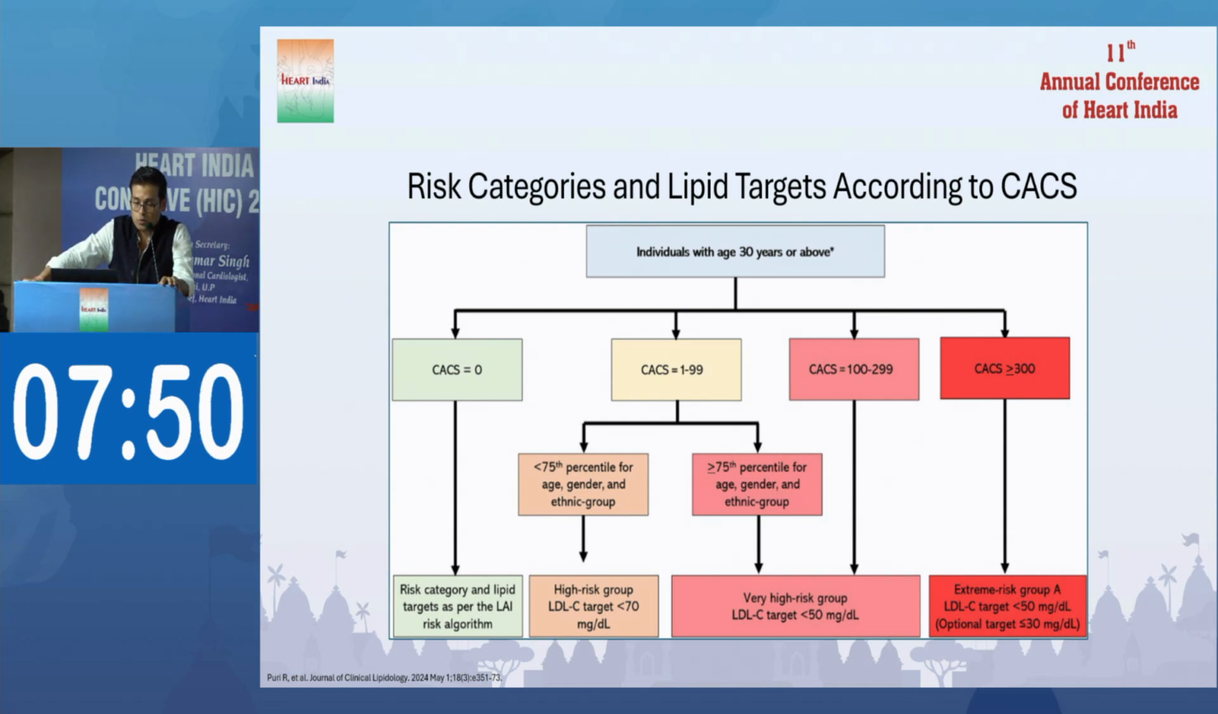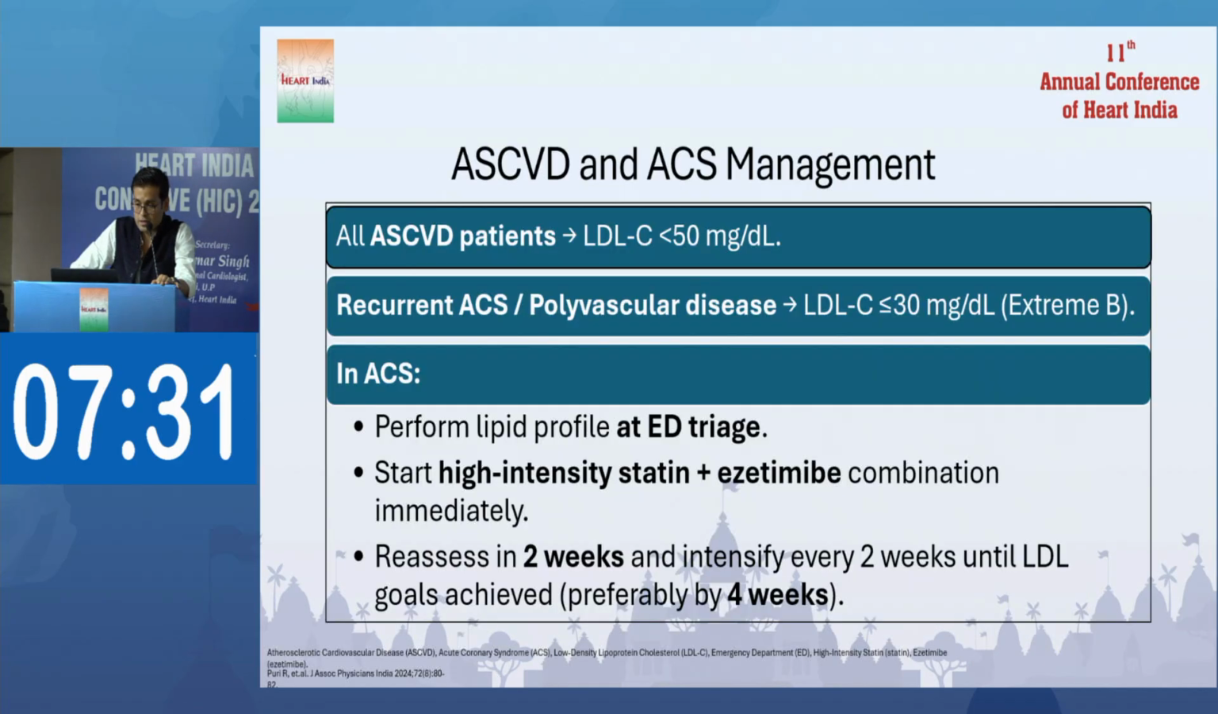If the score is 1 to 99, this is the moderate risk group, where the goal is less than 70. For the high risk group, maintain less than 70. If the CAC score is 100 to 299, maintain the goal less than 50, and if the CAC score is more than 300, maintain the goal around less than 30.